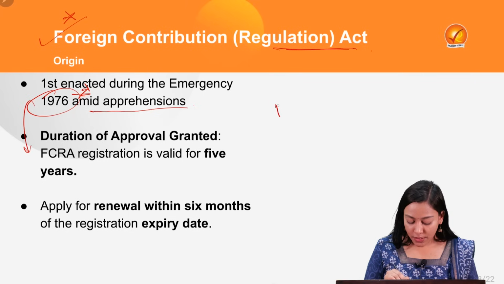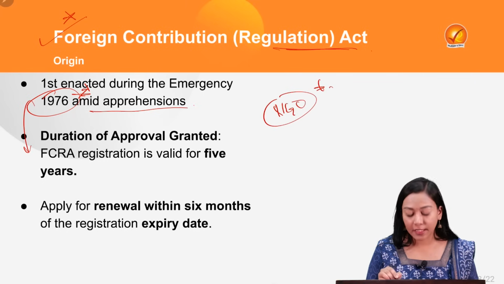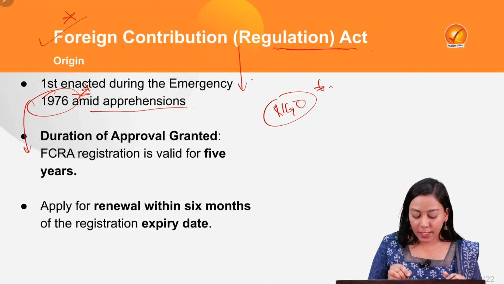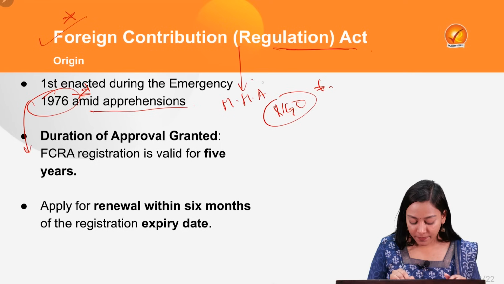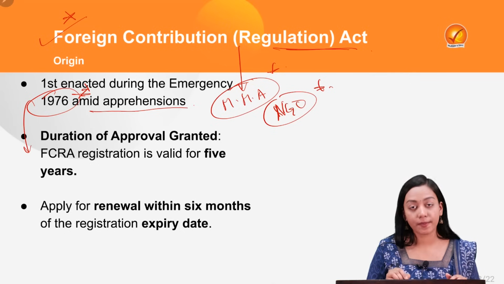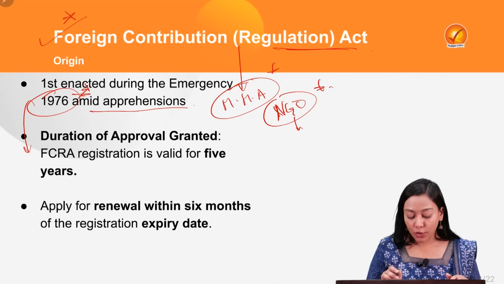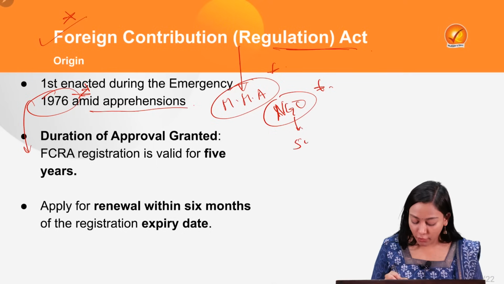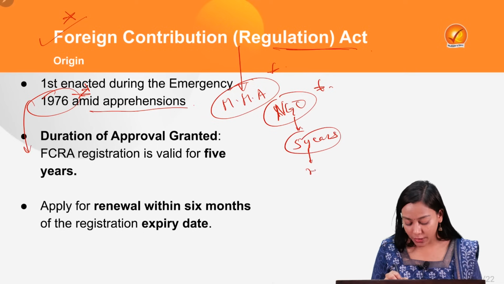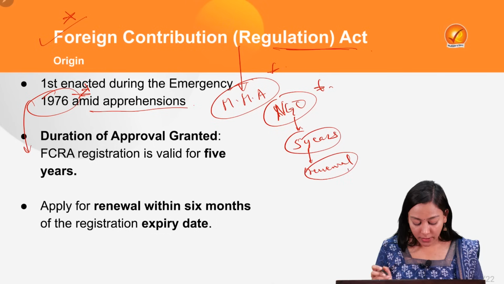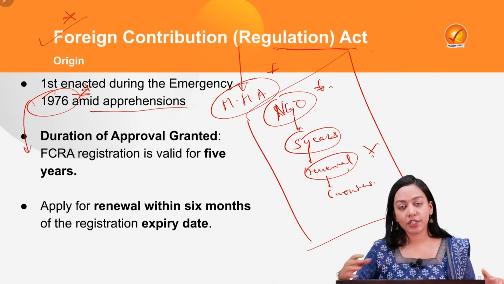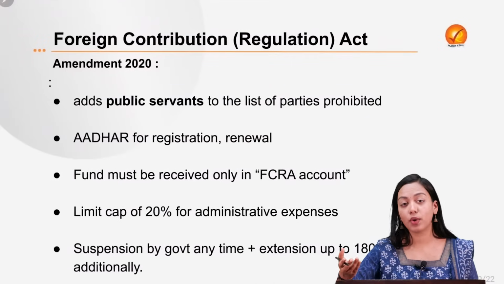An NGO is given approval by the central government body which takes care of the FCRA. This is the Ministry of Home Affairs. The Ministry of Home Affairs permits NGOs to get registration so that they can receive foreign contributions, and this duration will only be for 5 years, after which they again have to ask for renewal. To demand renewal, they have to apply within 6 months of the expiry, otherwise the registration will be deemed cancelled. So this is the basic regulation of the registration process for NGOs or any association that wants to have foreign contributions.